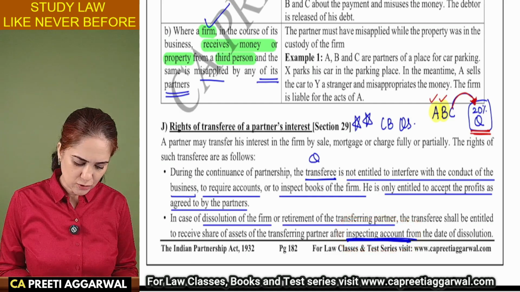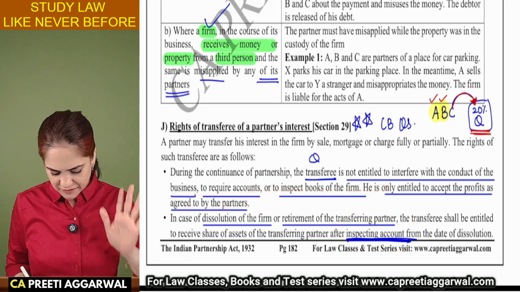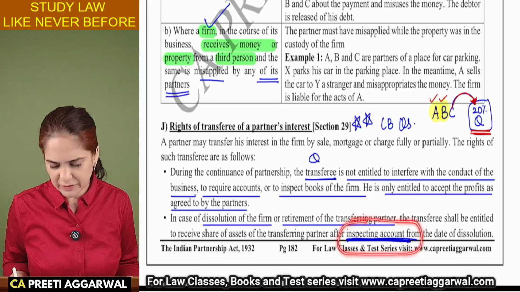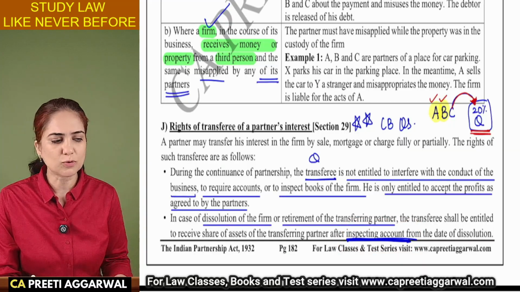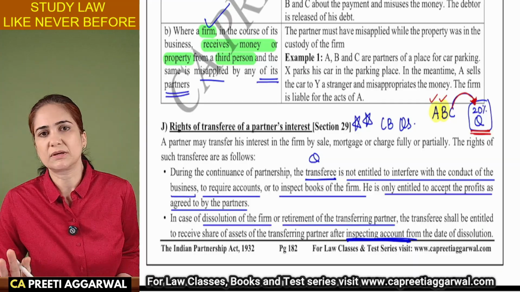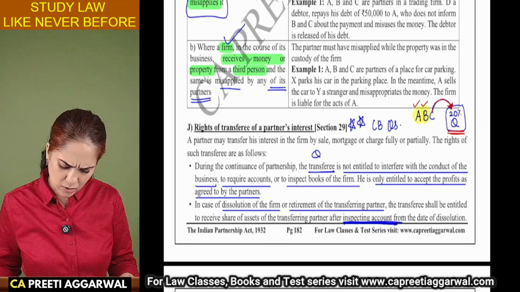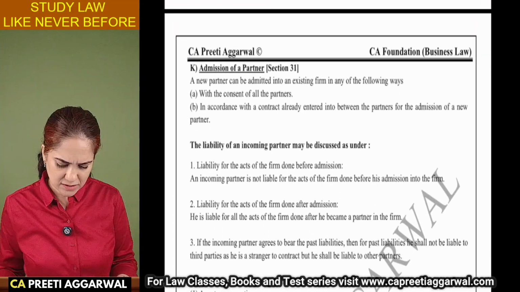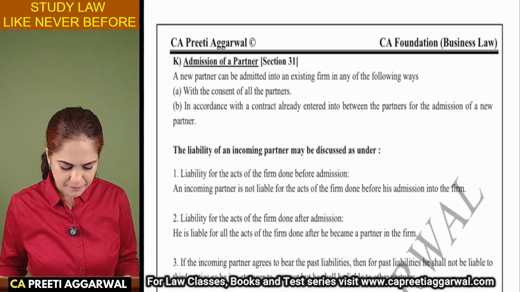Only when the firm is dissolved or when your transferring partner retires, that time we will give you permission to go to the books of accounts. Otherwise, nothing. You will not get any right. So this is because the transfer is without consent. Even with consent, certain restrictions can be imposed.